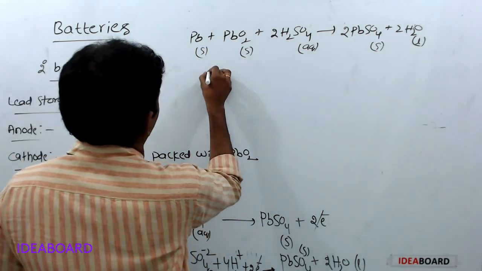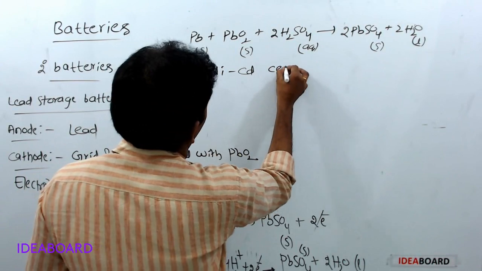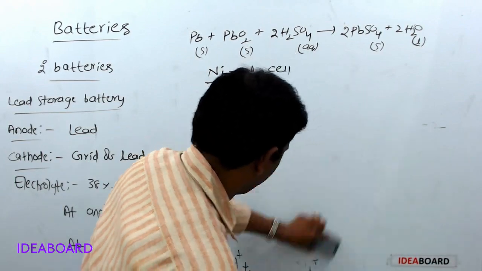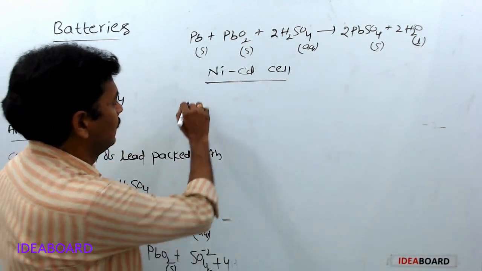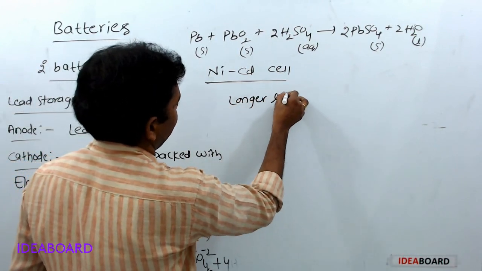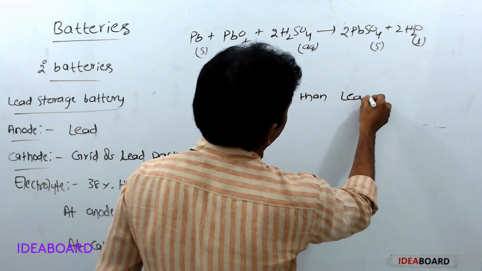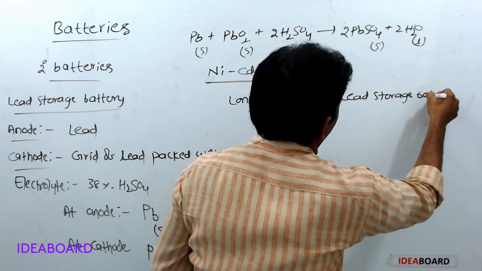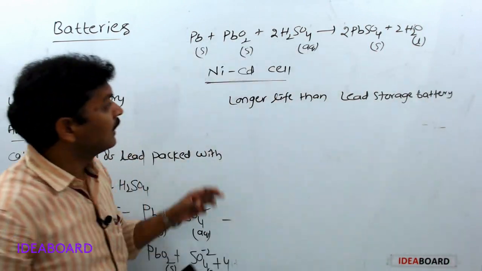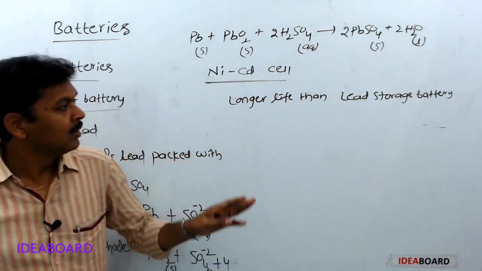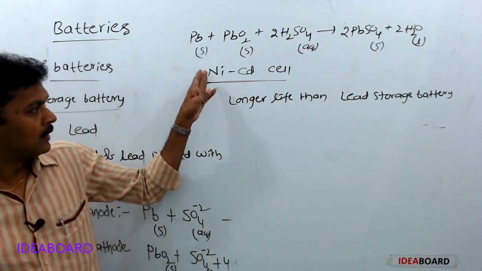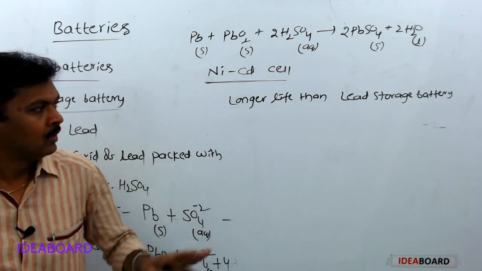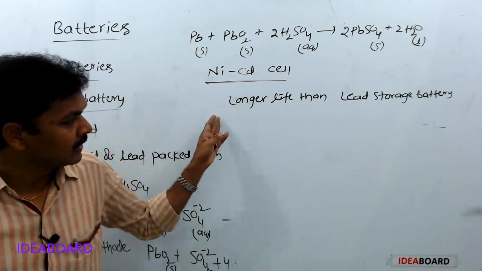Next, last one is nickel cadmium cell. It has longer life than lead storage battery, but its manufacture is expensive.